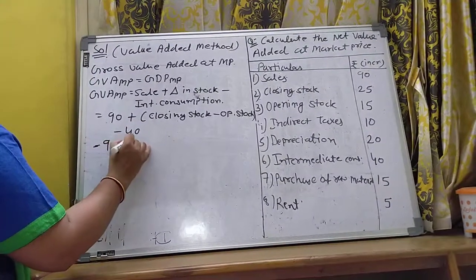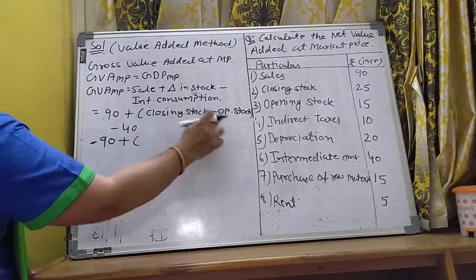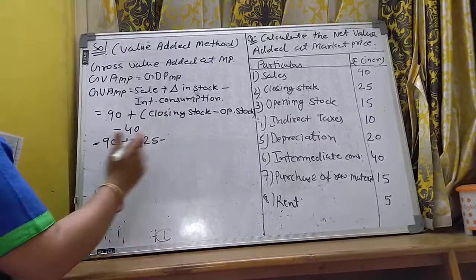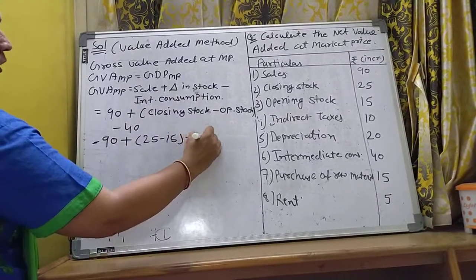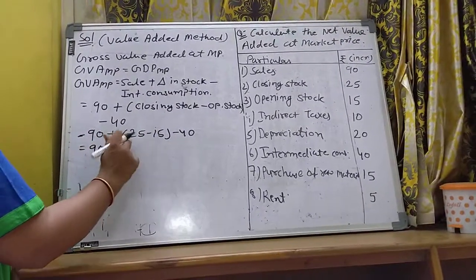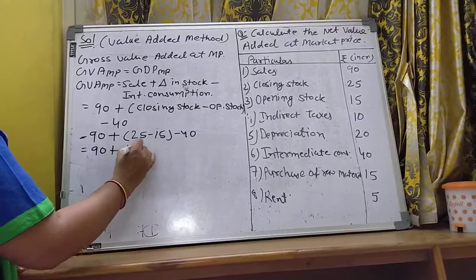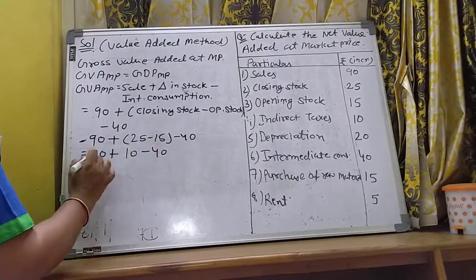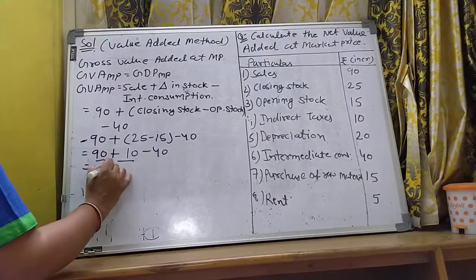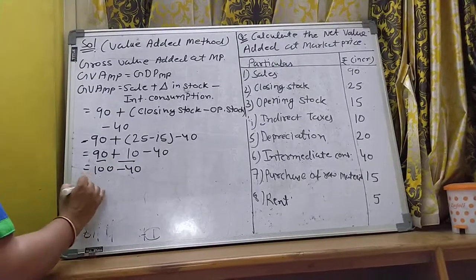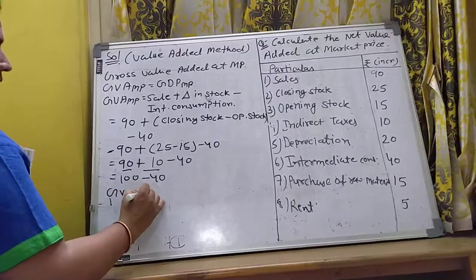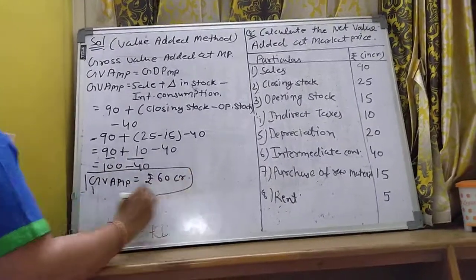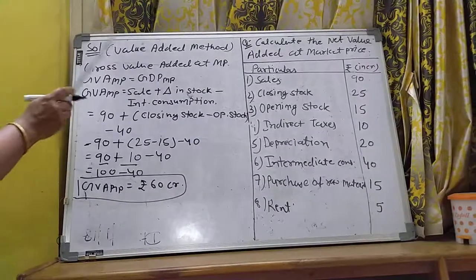So now 90 plus closing stock minus opening stock. Closing stock is 25. Opening stock is 15. So 90 plus 25 minus 15 minus 40. So plus 25 minus 15, it means 10. So 90 plus 10, it means 100, minus 40. So GVAMP equals rupees 60 crore. Fine. We got the answer with the help of the value added method.